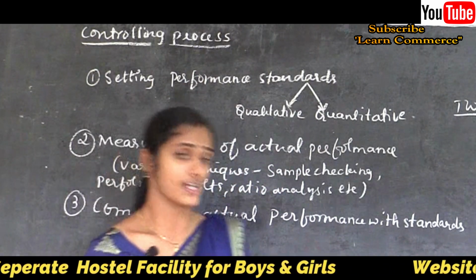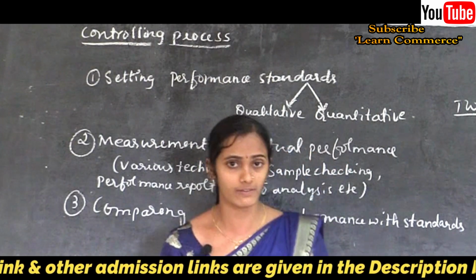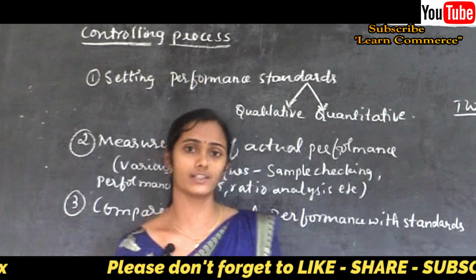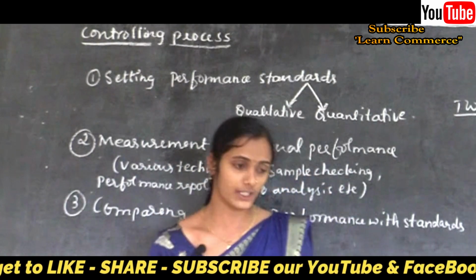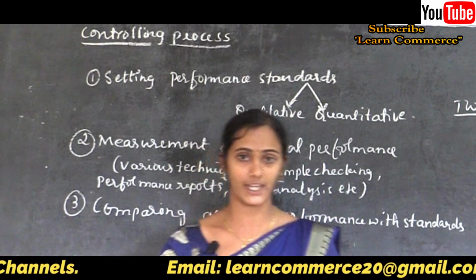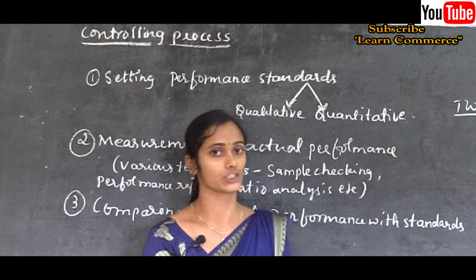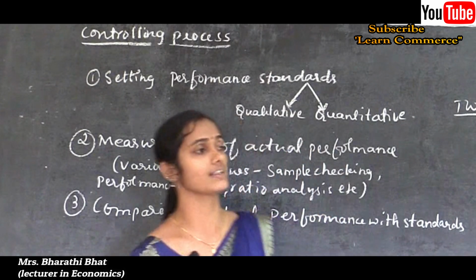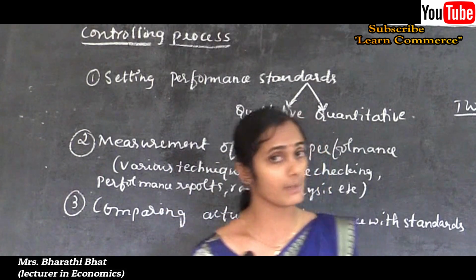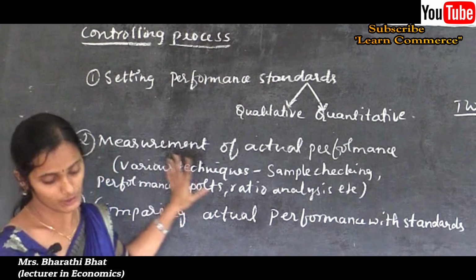And secondly, he can calculate various ratios like debt equity ratio, solvency ratio, or return on investment to know the performance of the company. What is the present condition of the company, whether it is in a profitable position or not? To check the performance of the organization, management needs to calculate the ratios. There are many methods to evaluate the performance of the company. Okay, so that is one.